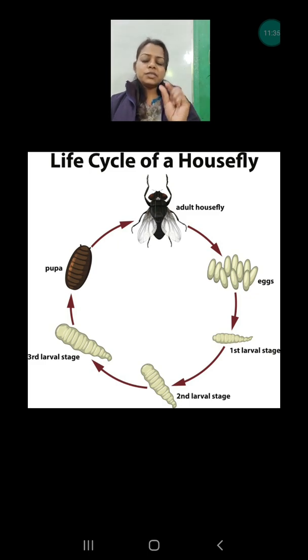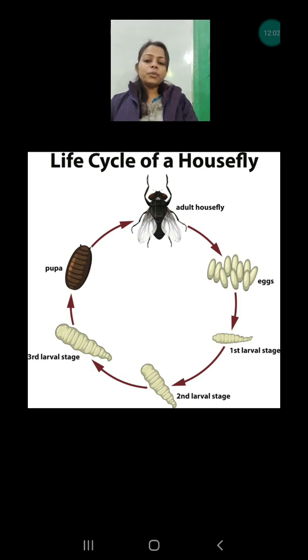Their egg is very small and white in color, and the housefly lays the egg in dirty places, on garbage. There the larva comes out from the egg and feeds on that garbage and rotten food, and keeps on growing. At the fourth stage they convert into the pupa, and after some days the housefly comes out.